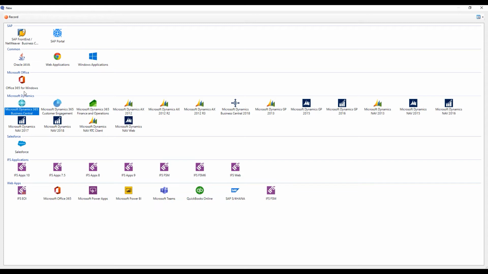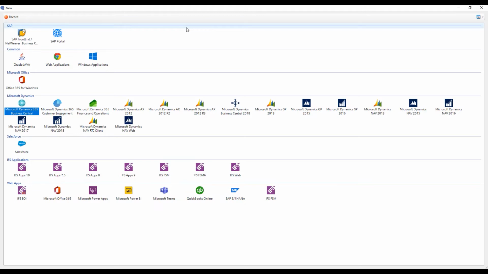So we support the entire Windows and the entire Office 365, both the on-prem versions for Windows and also the web versions. But we also support anything that you create with the Power Platform. So if you're going to do a Canvas app, a model-driven app, or anything with Flow or Power BI, we can also document that and create documentation for you. Very, very important. And then, of course, we have Teams, and we support custom web applications and Windows applications with the 2 generic connectors. So there is about a 95% chance that wherever your process is going to take you internally, we can cover that and help you create documentation.